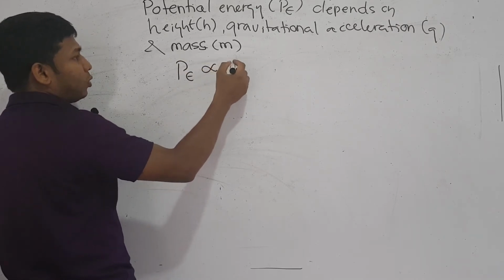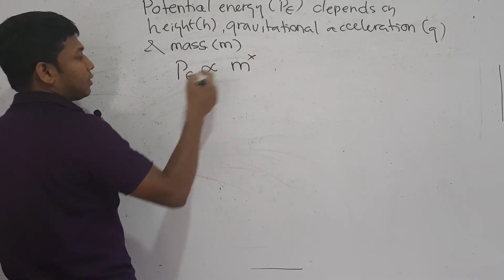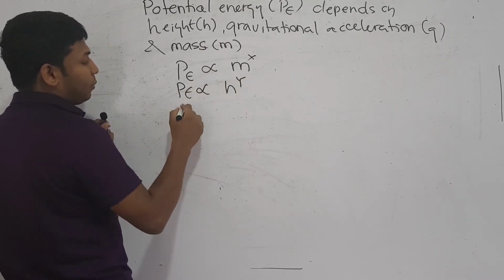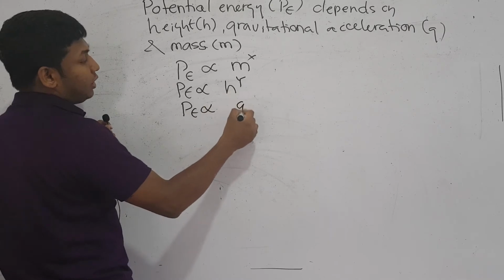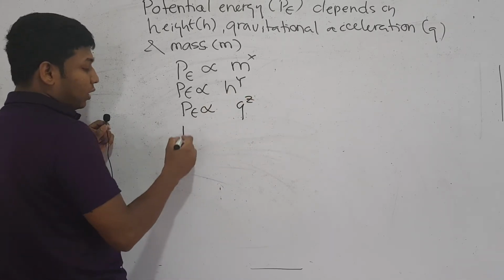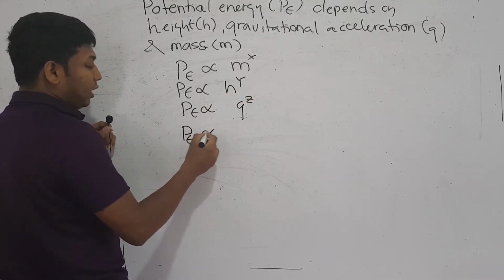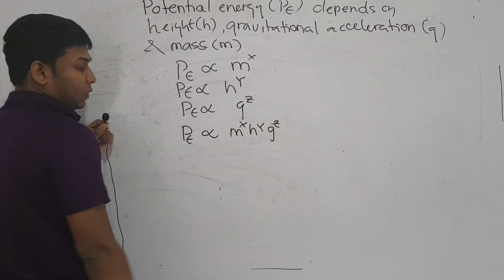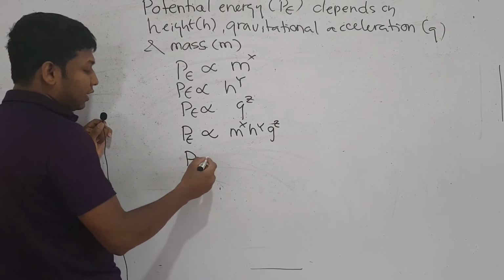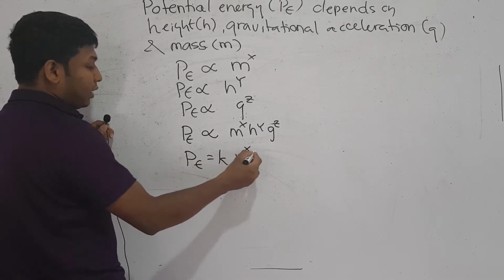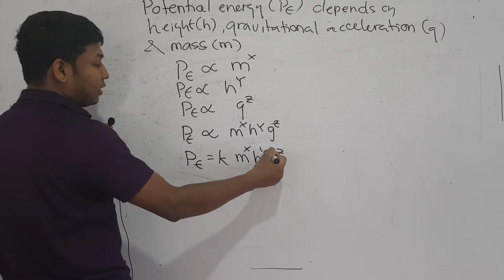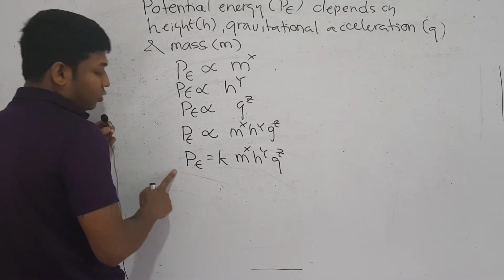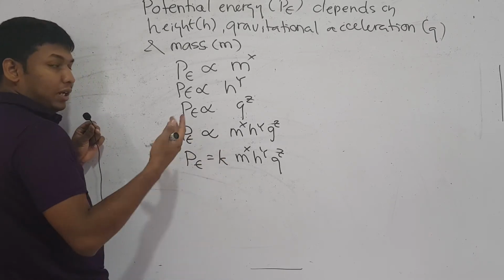PE is directly proportional to m^x, PE is directly proportional to h^y, PE is directly proportional to g^z, right? Then you can write them collectively: PE is directly proportional to m^x h^y g^z, right? So with a constant, you can write it as PE equals K m^x h^y g^z, right? You are learning these equations later, right? So PE is potential energy. Now, again, it's an energy, right?